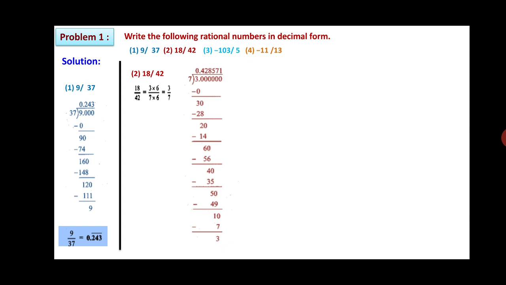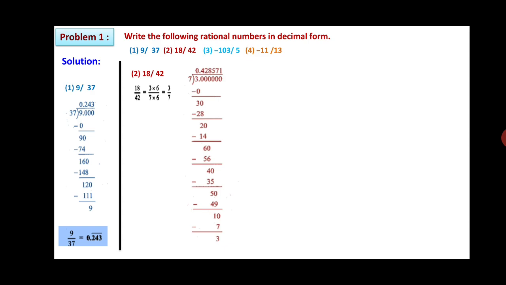Take 1 more 0. Now 7 5s are 35. So it will be 40 minus this 35, that leads to 5. One more 0, it will be 50 now. So 7 7s are 49. Again 1 is left. Take 0.